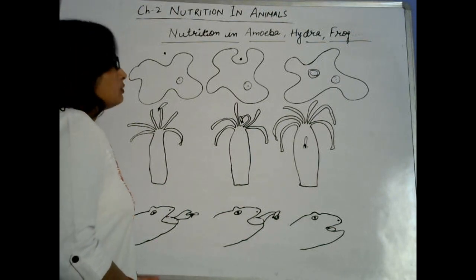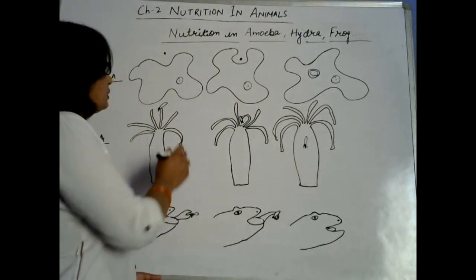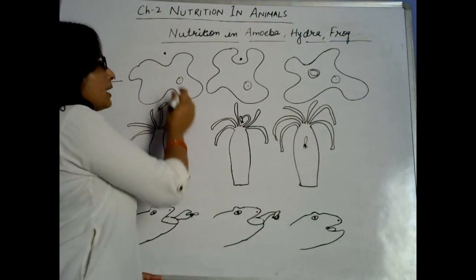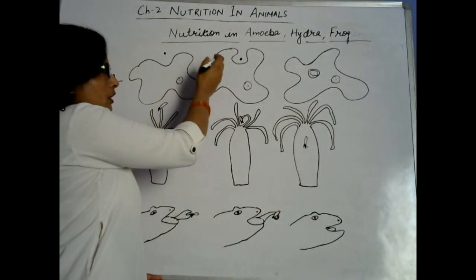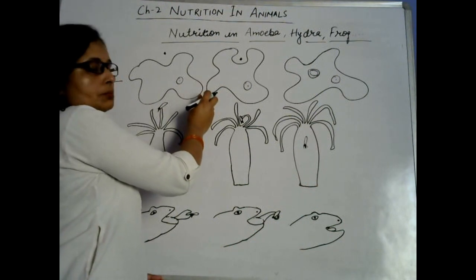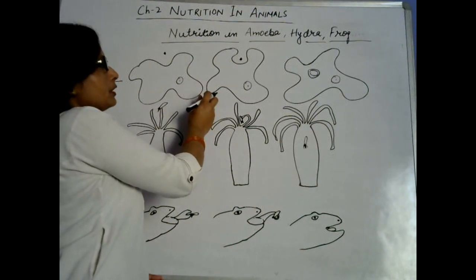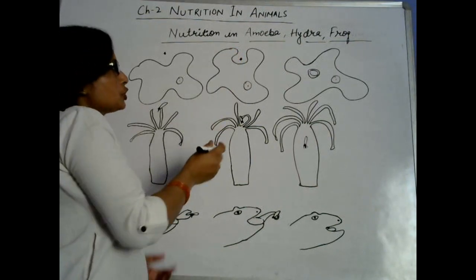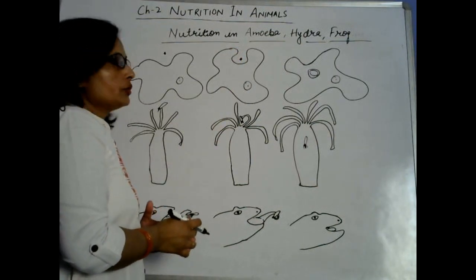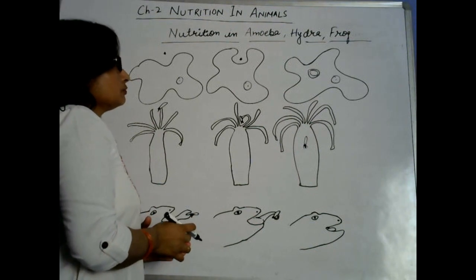First of all, when amoeba senses any kind of food particle nearby, it folds the outer part of its body, that is the plasma membrane, and that folded part is called pseudopodia. Pseudo means false, podia means foot.